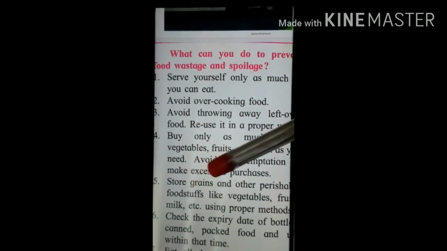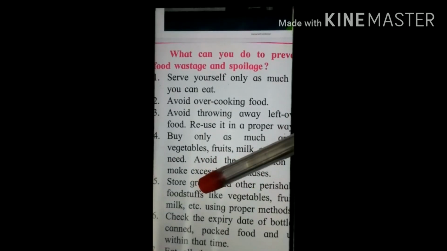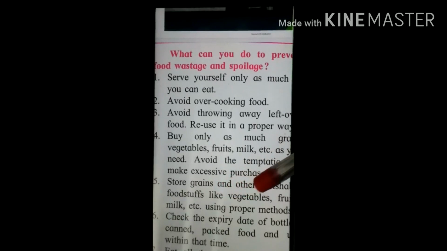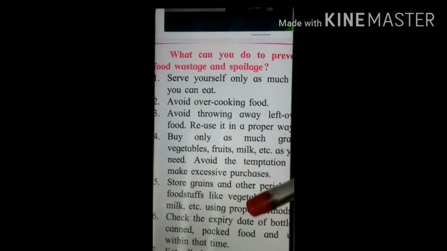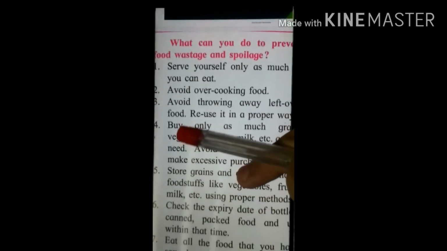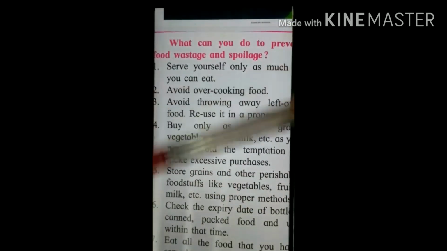Store grains and other perishable foodstuffs like vegetables, fruits, milk, etc. using proper methods. Food grains like rice should be stored properly. All these food materials should be stored properly, otherwise they will get damaged.